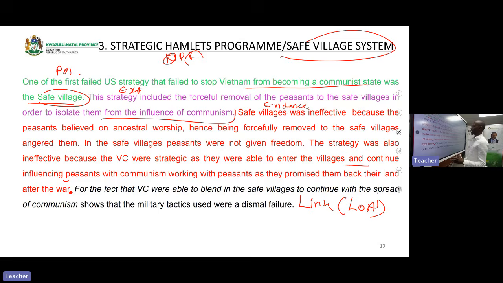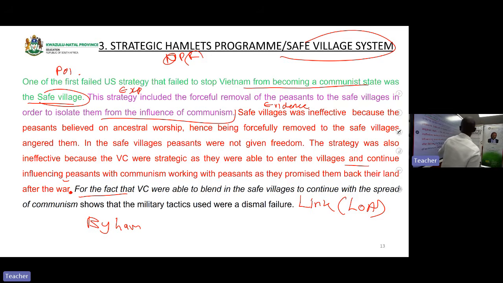Remember I said there are words you start with. Now you are mentioning things that happen. You are linking what you have said in your paragraph, but not in the same wording. You are linking what you have said in this paragraph together with what? Together with the stance that you took in your introduction.